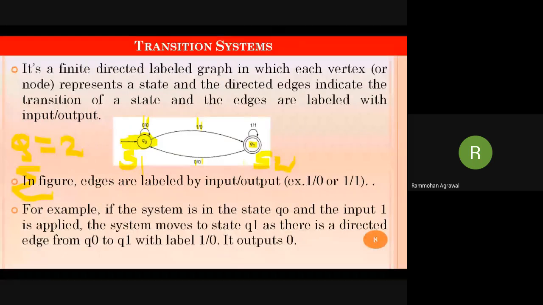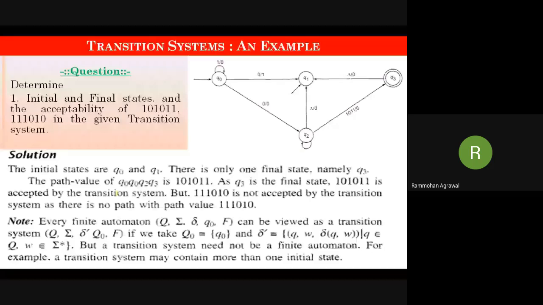And the last one was F, which is the set of final states, also called the acceptor states, and that is nothing but your Q1. How to recognize that Q1 is a final state? Q1 is represented by two circles. So that is representing that Q1 is the final state. Okay.